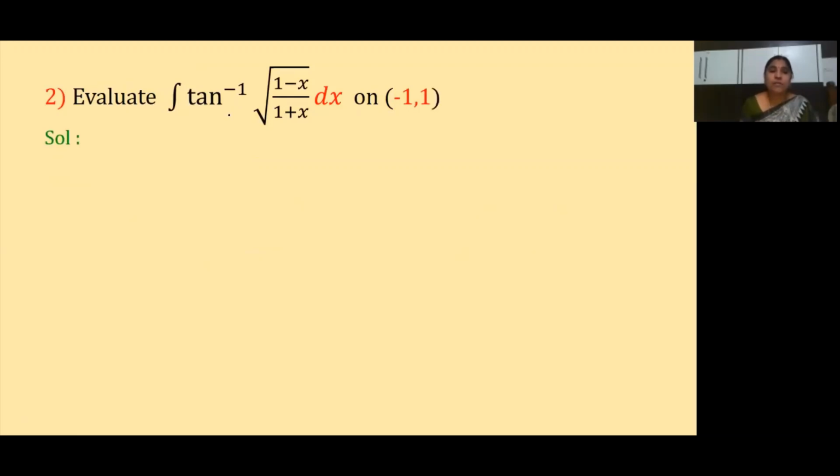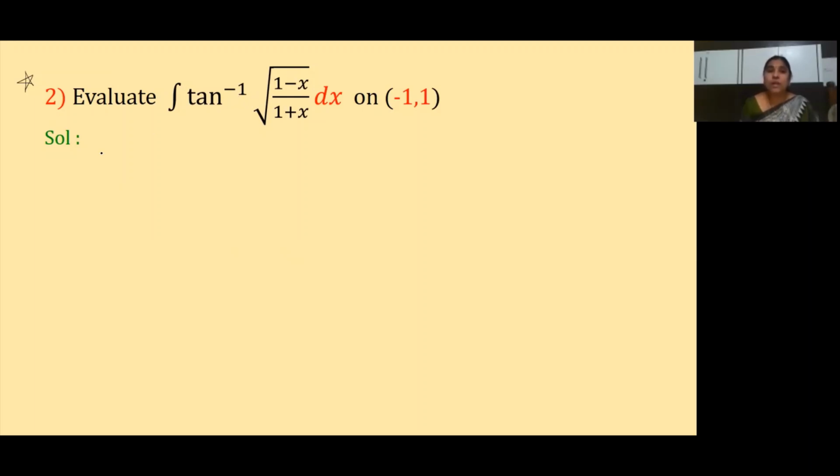Evaluate the integral of tan inverse of under root of 1 minus x by 1 plus x. If you observe here, this is a very, very important sum, children. I can put a star here because it is a very, very important sum. So what is the solution here? Our question is the integral of tan inverse of under root of 1 minus x by 1 plus x. Okay, we don't have a direct formula, isn't it?